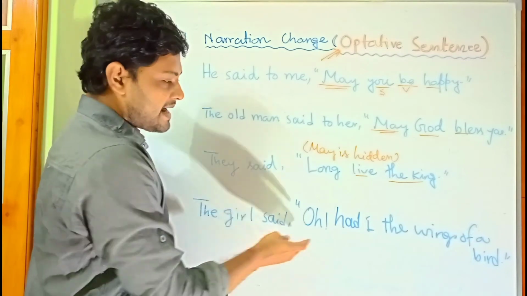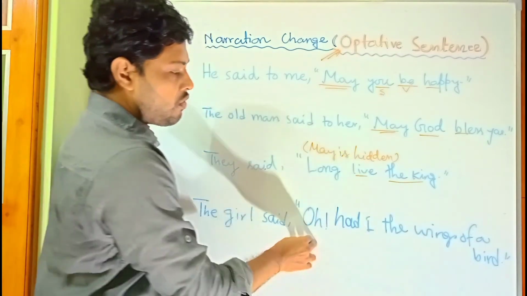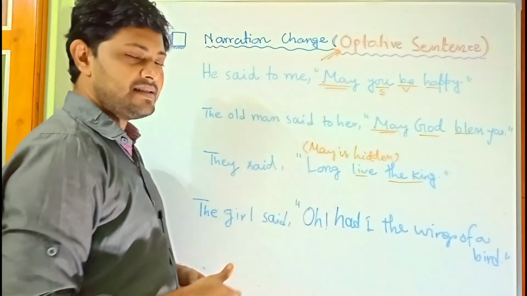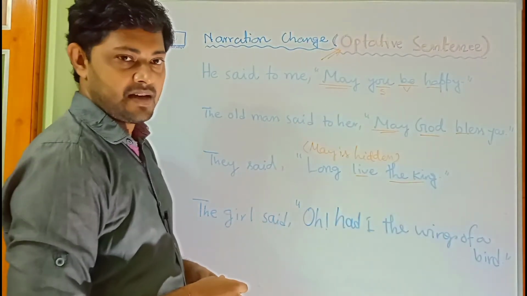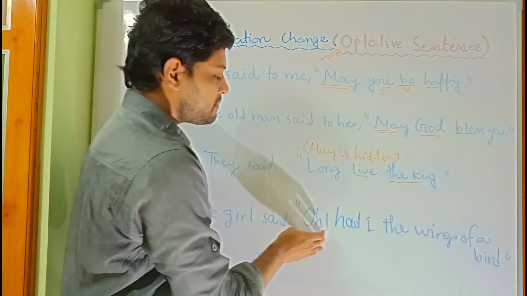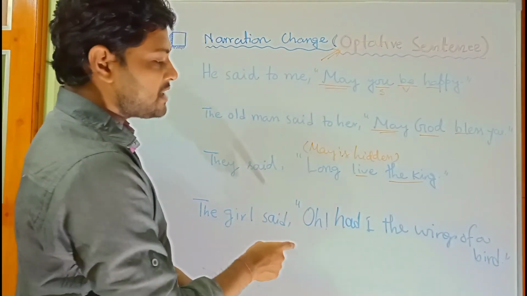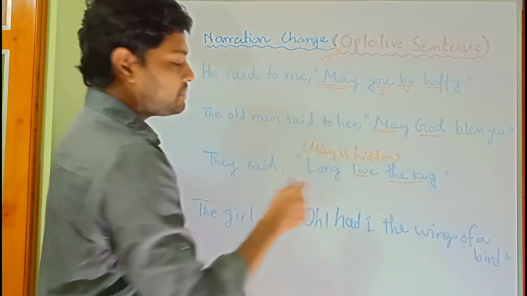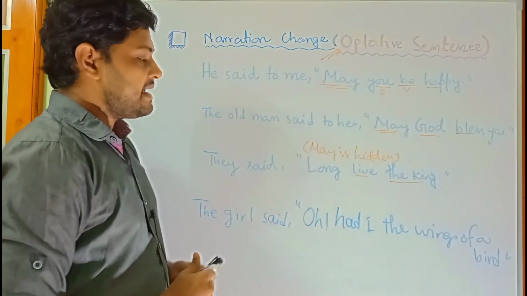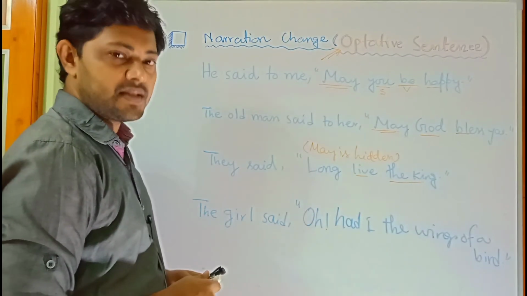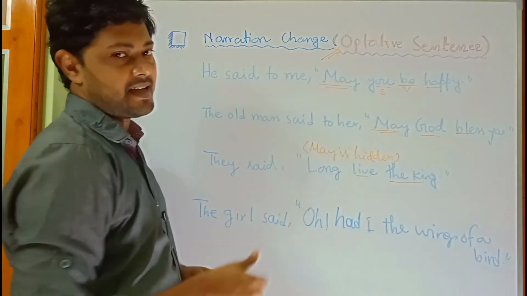Look at another sentence, oh had I the wings of a bird. So it is very clearly expressing a desire, a wish, and here you also may find that may is absent, and in place of it the had is put here at the beginning of the sentence to express the desire.